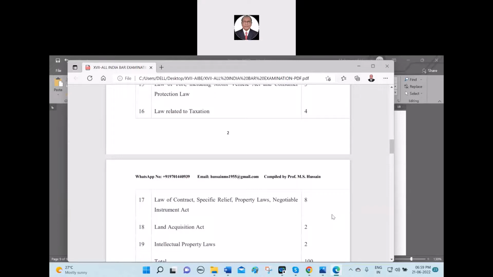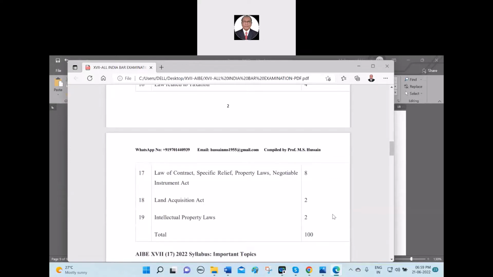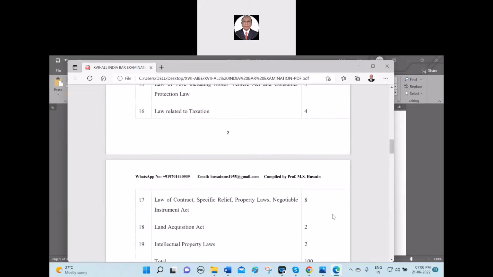So let me combine them together. I will deal with 15 questions in the law of contract and 15 questions in the Specific Relief Act tomorrow, and the day after tomorrow, transfer of property laws, 15 questions, and the Negotiable Instruments Act, 15 questions, so that the 2 days which I missed will be compensated. Yes, the 18th, of course, land acquisition, and the last one is intellectual property laws. How many classes can I take to complete the syllabus?